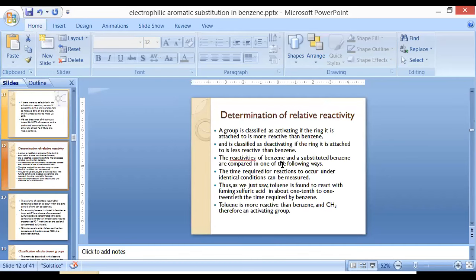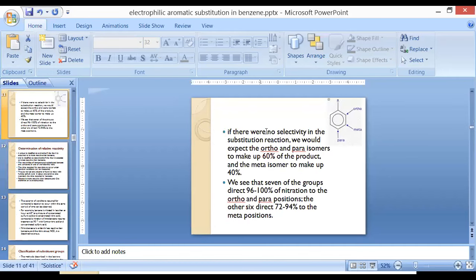So if the functional group is not selective, we can assume that 60% of the product is ortho-para isomer and the remaining 40% is meta isomer. So we see that 7 groups undergo 96 to 100% nitration at ortho and para positions, and the remaining 70 to 94% is at the meta position.